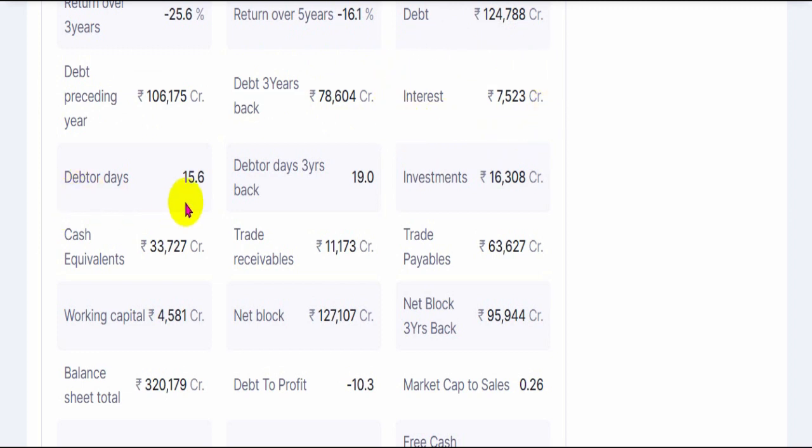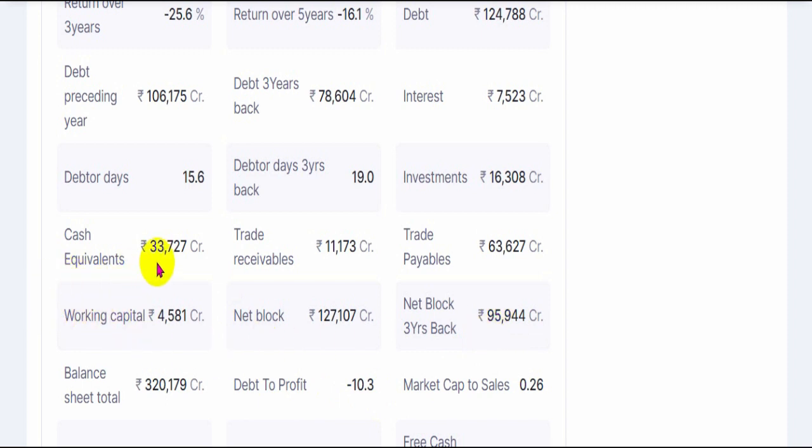Debtor days is 15 days currently and 3 years back it was 19. So the company's collection efficiency has increased over the years. The current investment by the company is around 16,000 crores in nominal value when compared to the balance sheet. We want a balance of all the different assets that the company has in its balance sheet. None of the assets should occupy a substantial portion of the balance sheet.